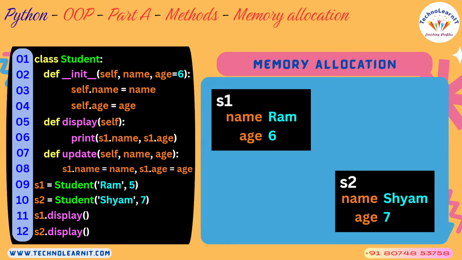Once you create a class, you create the objects. And once you create objects, you will call the methods using those objects. Every object, when you have created it, will get its own piece of memory in the random access memory, or the computer memory. And now what is a state? You see, S1 at the given point of time has the name Ram and age 6.